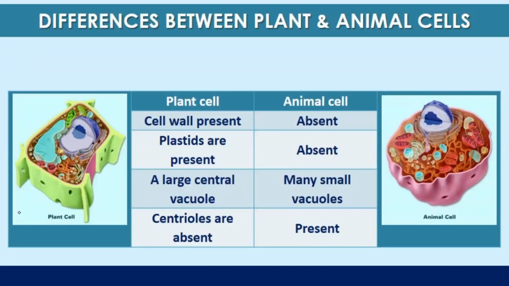Here is the difference between plant and animal cells. In a plant cell, the cell wall is present, plastids are present, vacuoles are larger and in the center, centrioles are absent. In an animal cell, the cell wall is absent, plastids are absent, vacuoles are many but small, and centriole is present.